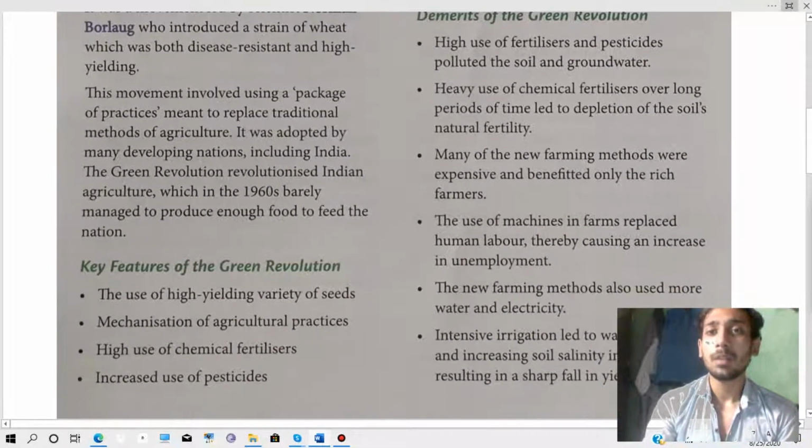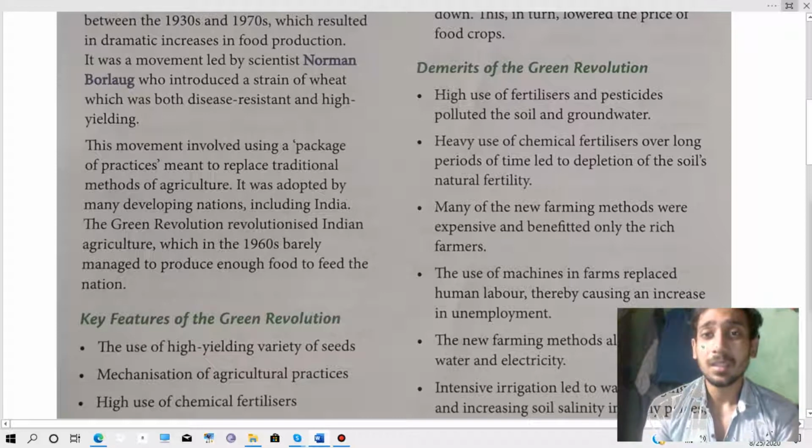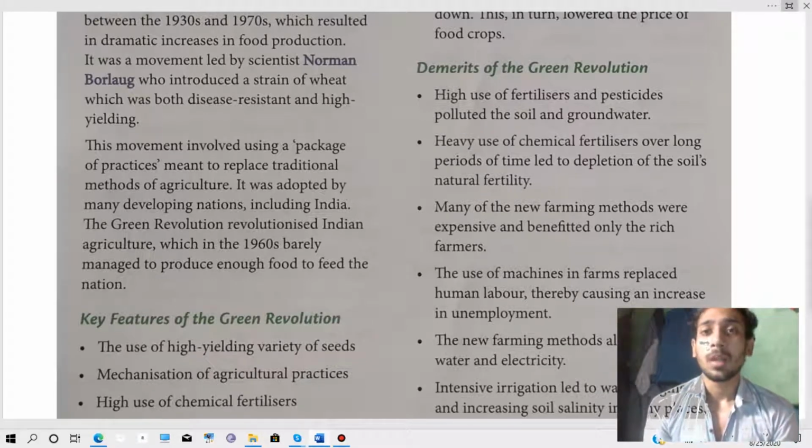Thereafter, demerits of the green revolution, means these are the disadvantages of the green revolution. High use of fertilizers and pesticides polluted the soil and groundwater. Means in the green revolution we use a lot of fertilizer and pesticides, which not only pollute the soil but also pollute our groundwater.